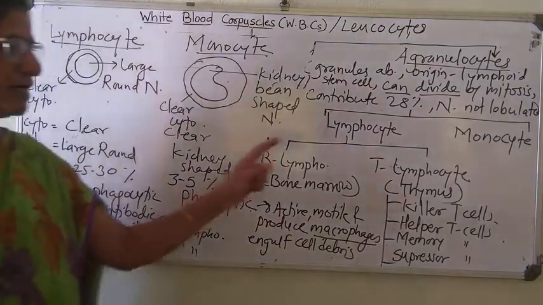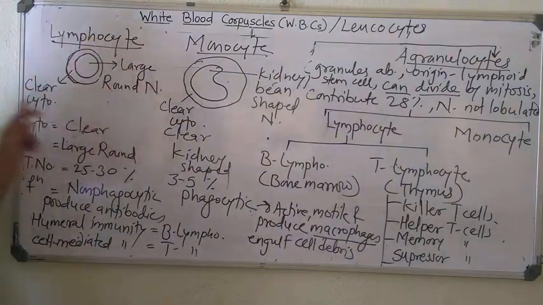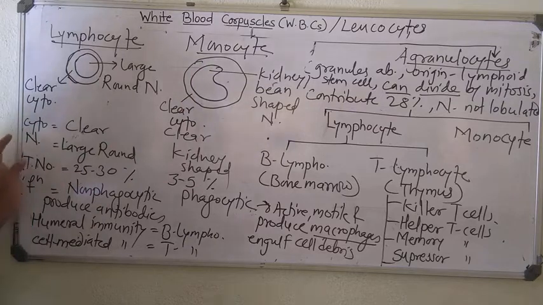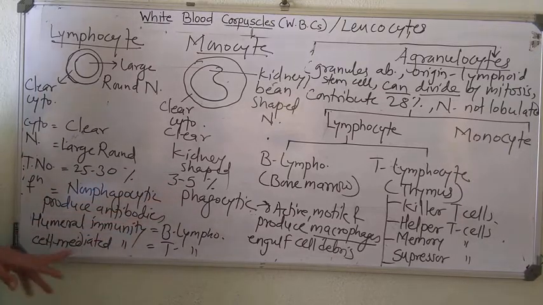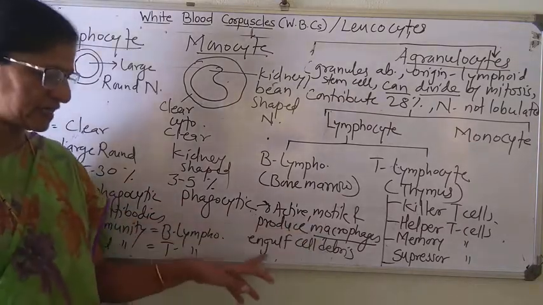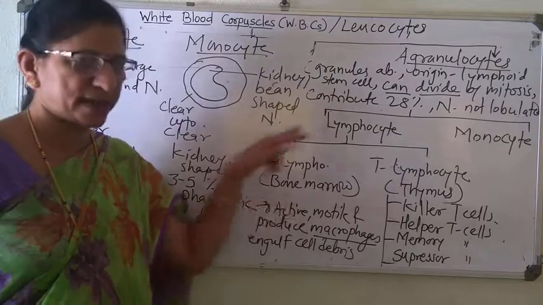So in that way, that is about agranulocytes, under which we have studied two types, lymphocyte and monocyte. Lymphocyte is small, containing a large round nucleus. Monocyte is the largest one, containing a kidney or bean-shaped nucleus. Cytoplasm clear. Then total number 25 to 30%, total number 3 to 5%. Function non-phagocytic, phagocytic; lymphocytes produce antibodies. Two kinds of immunity, humoral and cell-mediated. Monocyte is phagocytic and produces macrophages, which engulf cell debris. And further, lymphocytes are classified in that way.